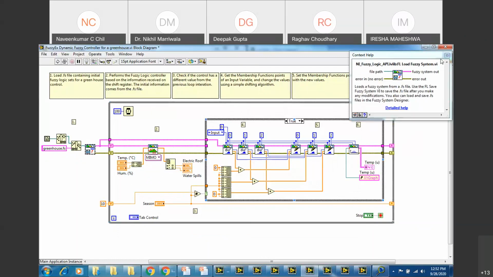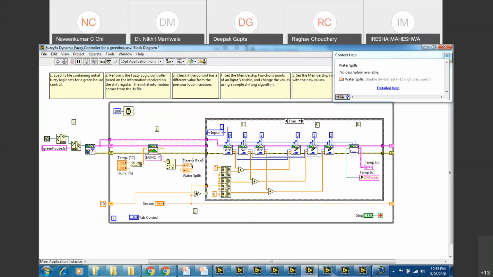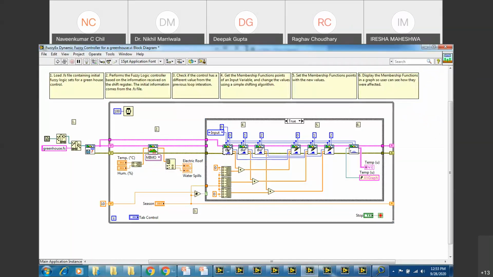Once you are done with this, you move to another VI, which is called the fuzzy controller. I just showed you this. Yes, sir. The fuzzy controller will actually take the inputs and produce some outputs for you. Now, these things have to be given to some membership, which you need to select. If I double click onto this, I'll show you how the membership function looks.